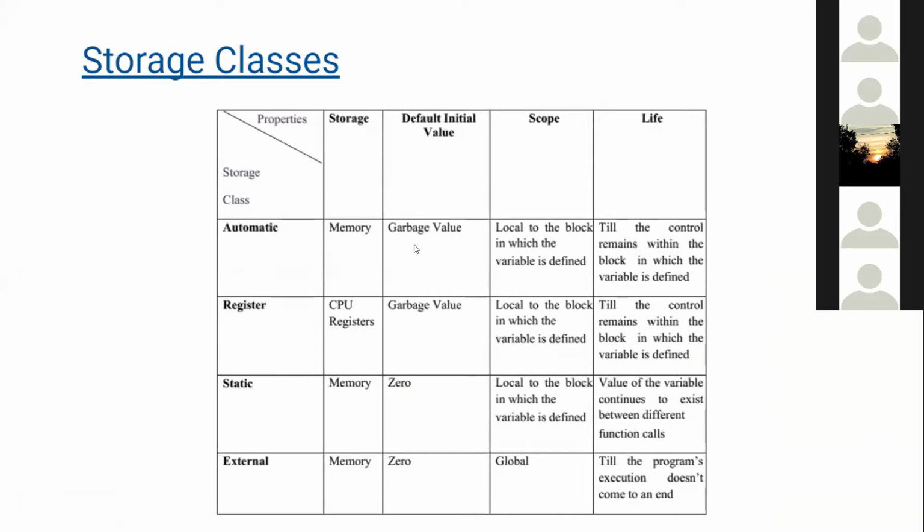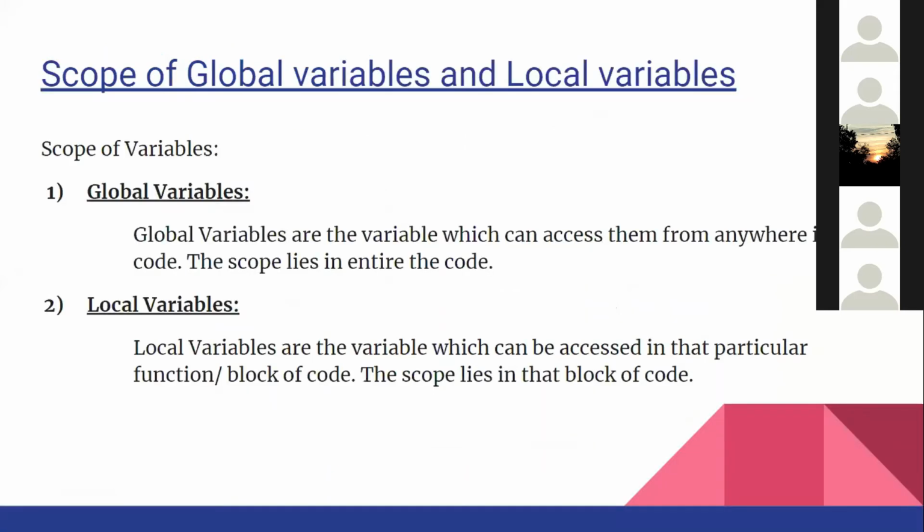If anybody has any doubts, please tell me fast. Or just tell yes, you can move on. Okay, like nobody's telling, I'll move on. Okay. Then there is scope of global variables and local variables. Global are which you can access from anywhere in the code. The scope lies in the entire code. Local are which can be accessed in that particular function or block of code. The scope lies in that block of code.